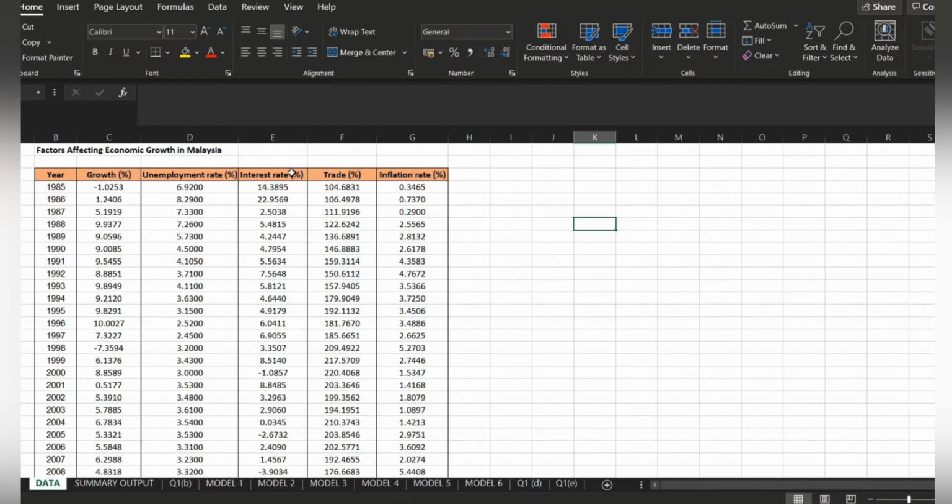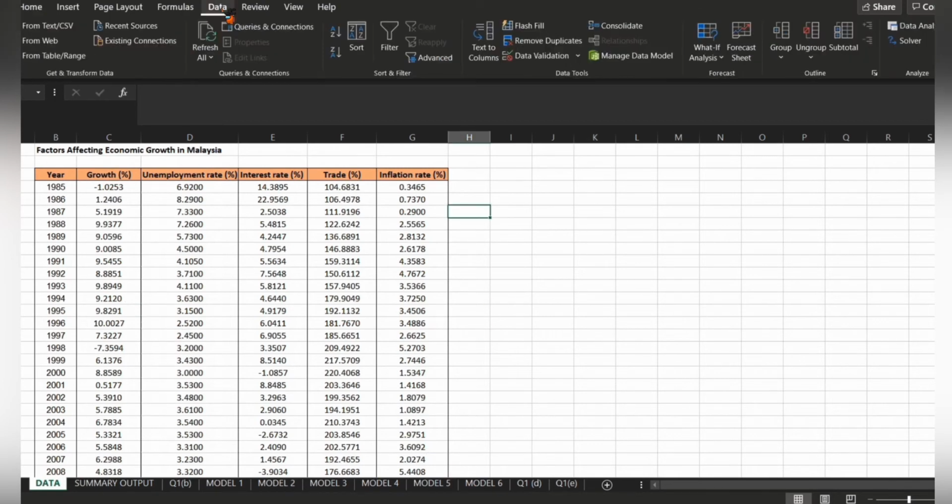Hi and Assalamualaikum. My name is Aisyah binti Zulkifli, and I'm going to present about the factors affecting economic growth in Malaysia. This is the data for economic growth in Malaysia. We have to construct and examine the correlation matrix: data tab, and choose data analysis.